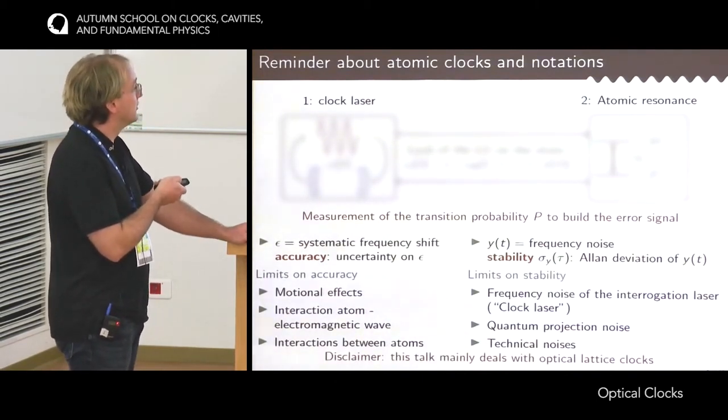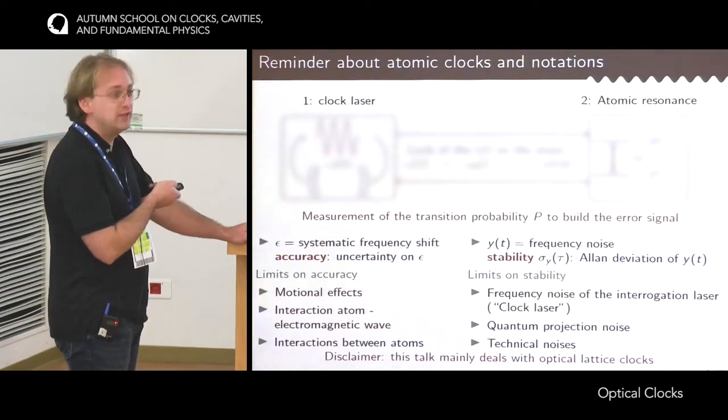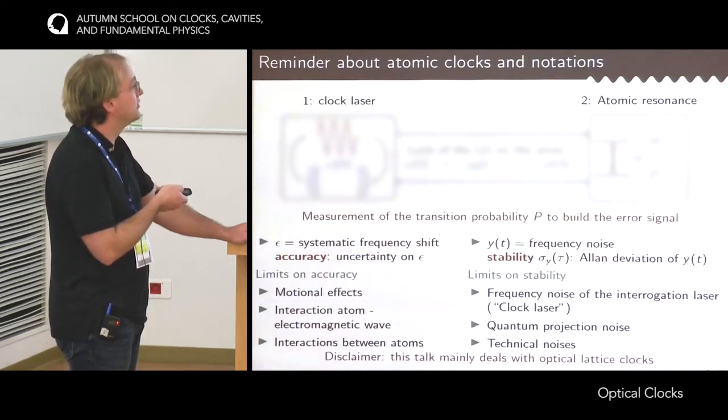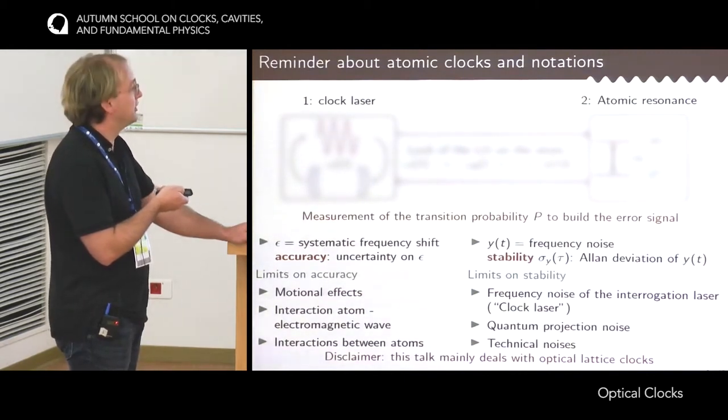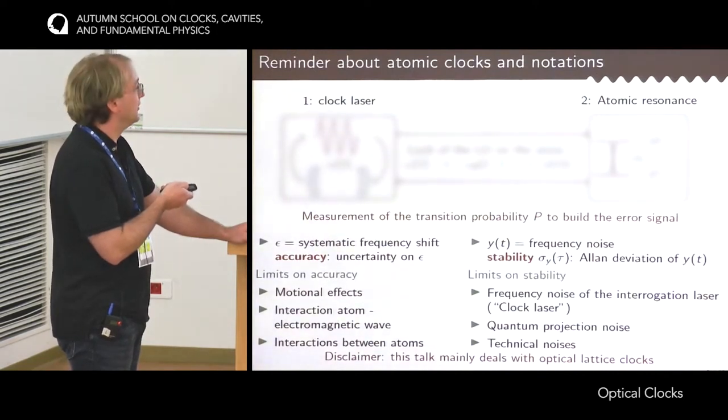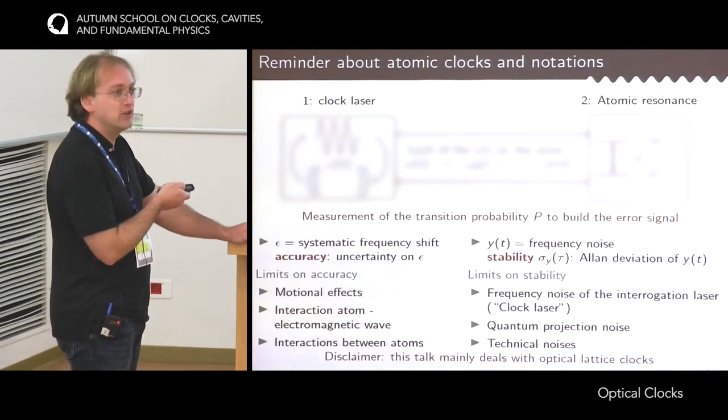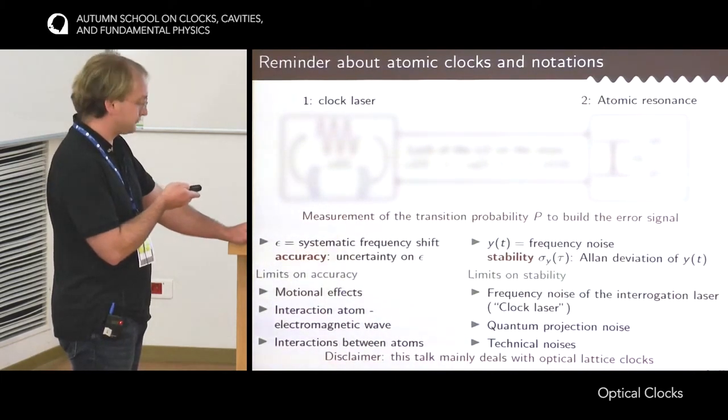Just a disclaimer: I will talk almost exclusively in this presentation about optical lattice clocks, so optical clocks with neutral atoms, for two reasons. First, because that's what I know, and the second reason is that the organizer asked me to do so. But it would be unfair not to mention the ion clocks. These are optical clocks with single ions that achieve really excellent results and continue to do so, especially the ytterbium ion clock at PTB and the aluminum ion clock at NIST.